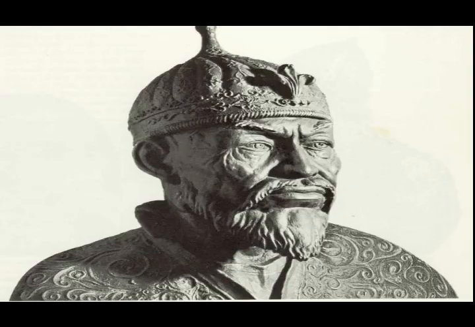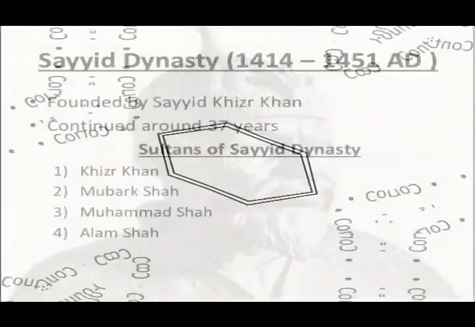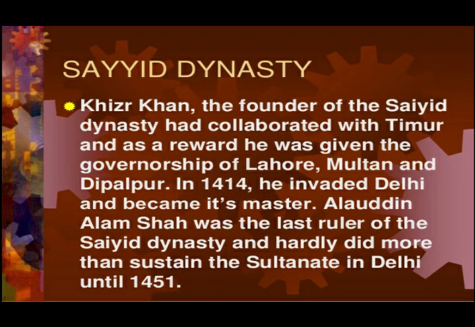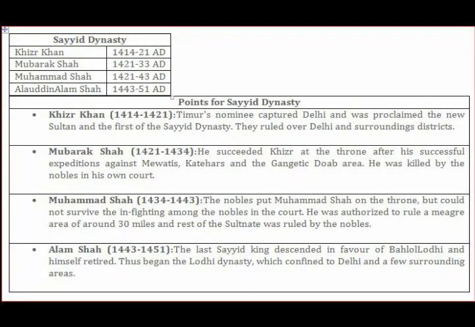The next dynasty which ruled under the Sultanate period was the Sayyid dynasty. When Timur left Delhi, he appointed Khizar Khan as his viceroy. Khizar Khan went on to establish the Sayyid dynasty and took over as the Sultan of Delhi in 1414. He was succeeded by his son Mubarak Shah, who was succeeded by his nephew Muhammad Shah. He was succeeded by his son and the last ruler of the dynasty, Alauddin Alam Shah.